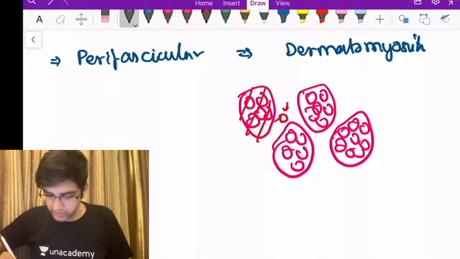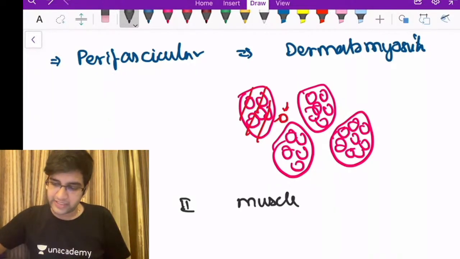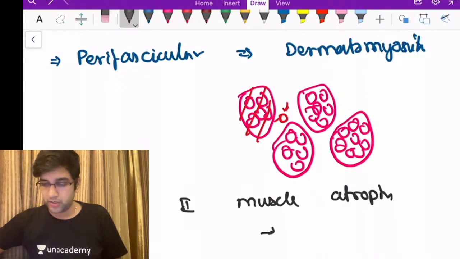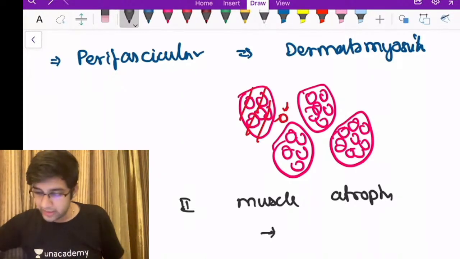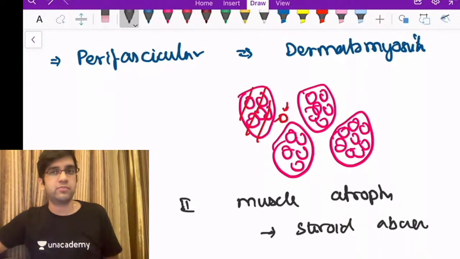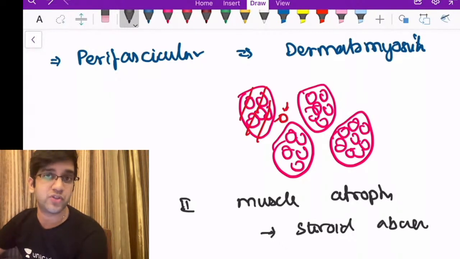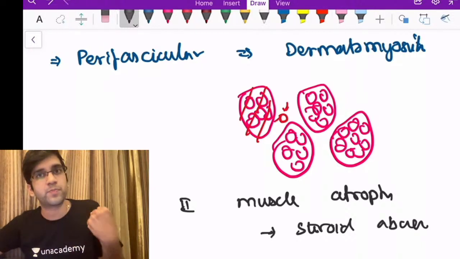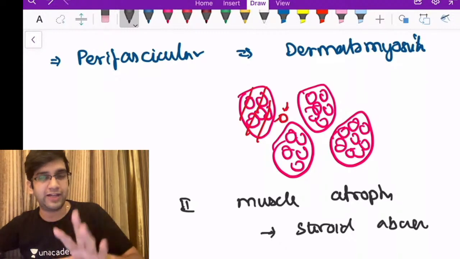So the third type of atrophy is when my type 2 muscle fibers alone get damaged. Type 2 muscle atrophy is very, very classical for steroid abuse. Fine. Okay, so a type 2 atrophy with sparing of type 1 fibers, only type 2 is gone, right? It's very, very classic of long-term steroid abuse. I can easily appreciate them in a muscle biopsy. In a muscle biopsy, I can say this is a person who's abused steroids, maybe for the purpose of having more fast movements, because type 2 muscle fibers give the burst of energy. So when I give steroids, the burst of energy is going to be more. I'll have the finding, right?